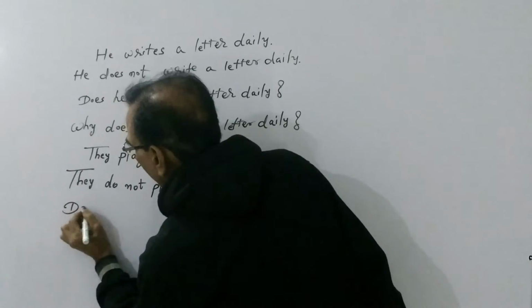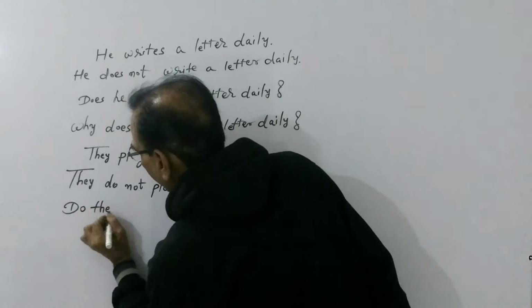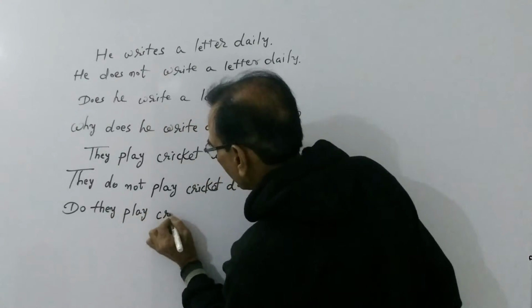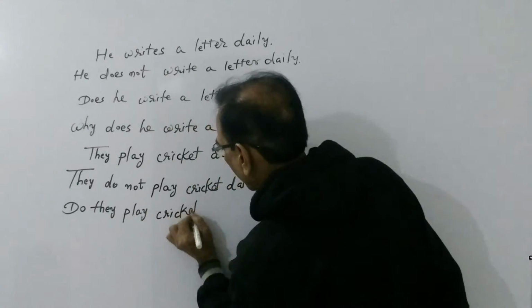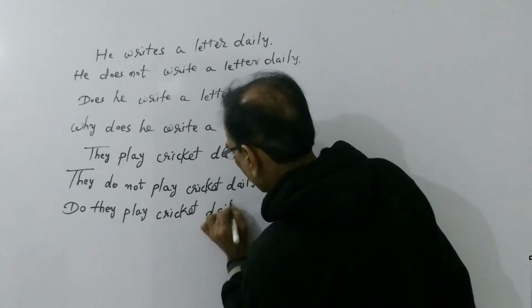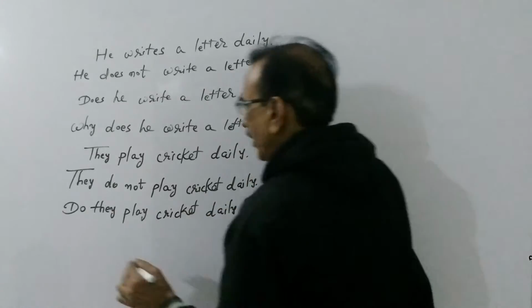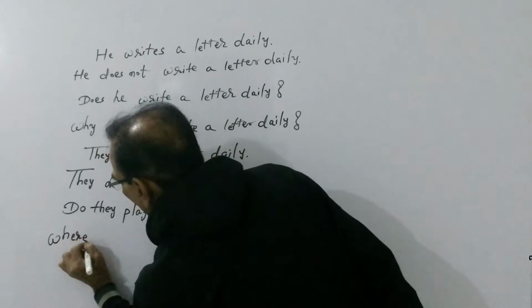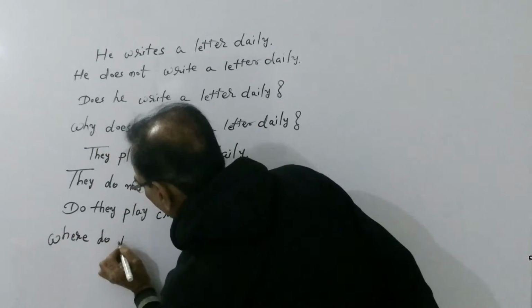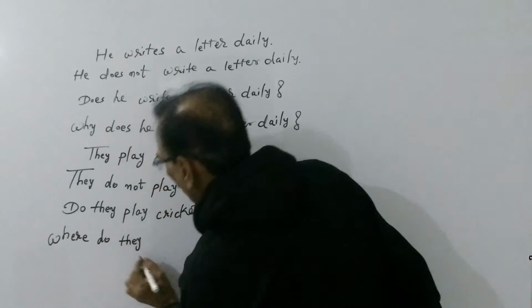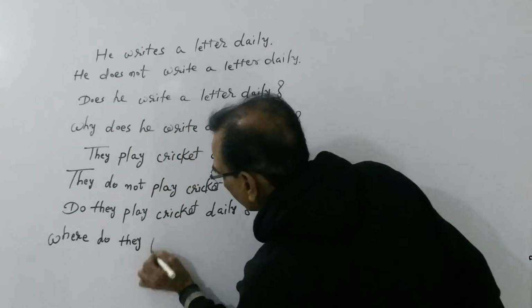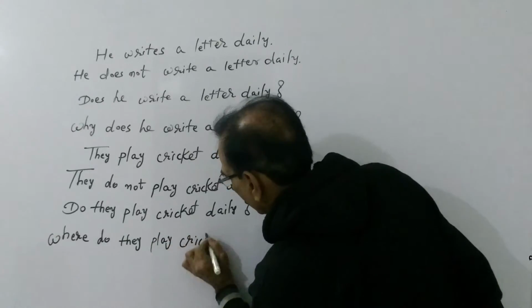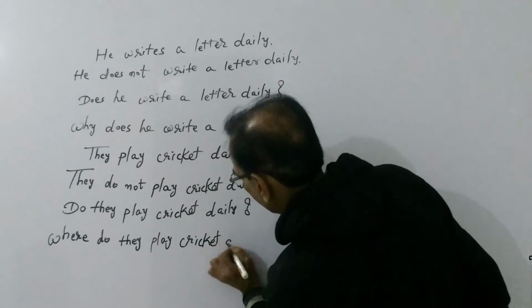Now, simple interrogative: do they play cricket daily? Question mark. And where is the question mark? So, where do they play cricket daily?